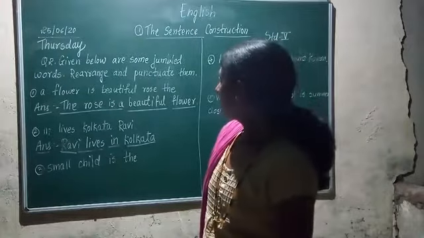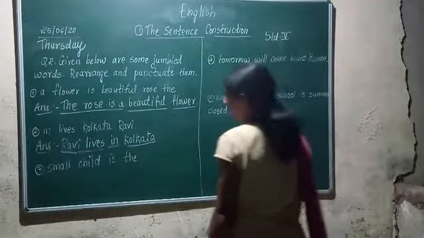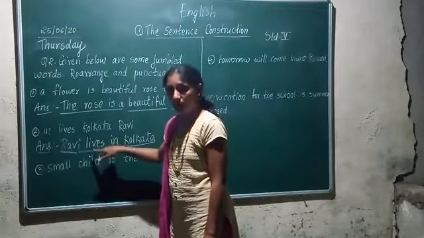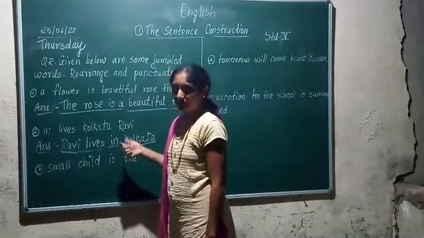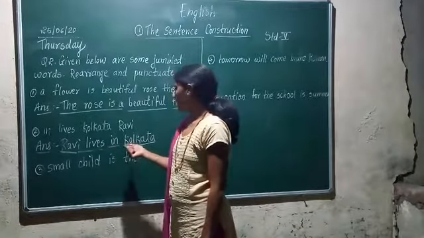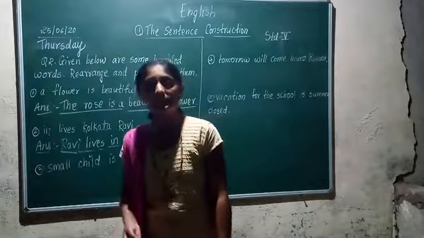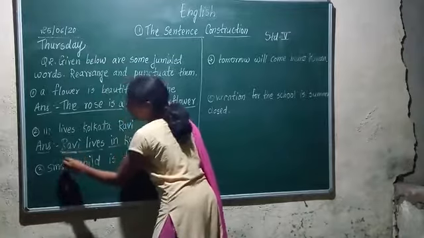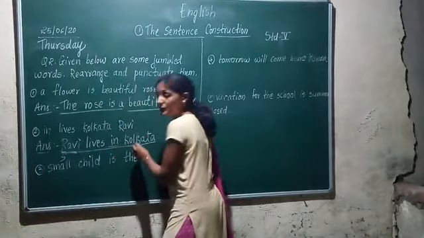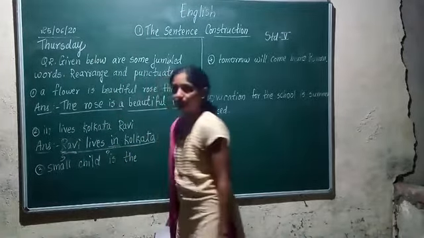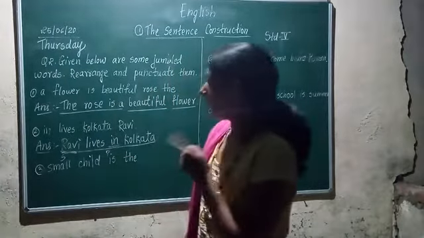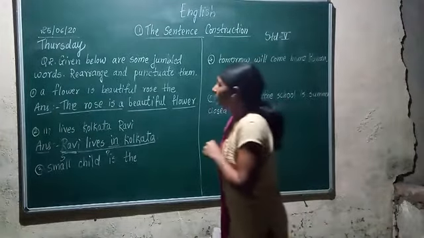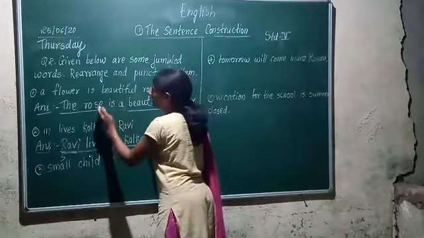Yes. Now in this sentence, what is the subject? Ravi is the subject. Lives is what? A verb. And Kolkata is the name of a place, so it is a proper noun. Ravi is the doer of the action, so he is the subject, and the remaining part of the sentence is the predicate. Are you getting it or not? Ravi is the subject, and lives in Kolkata is the predicate.